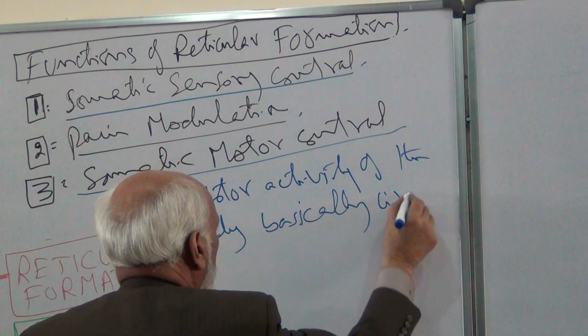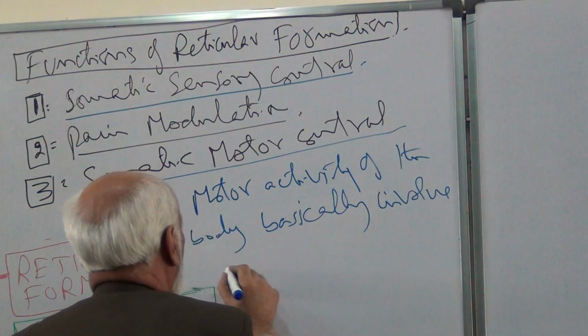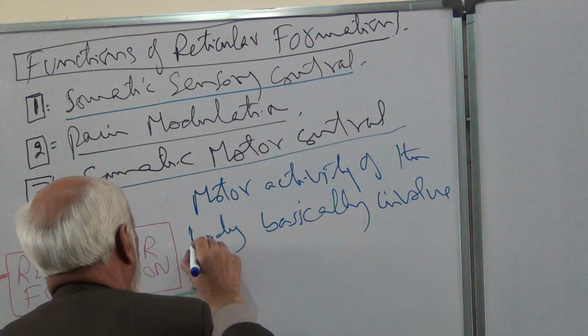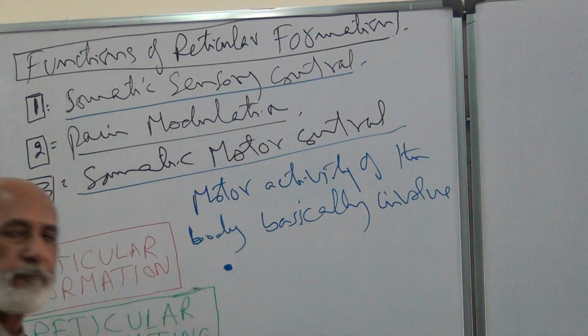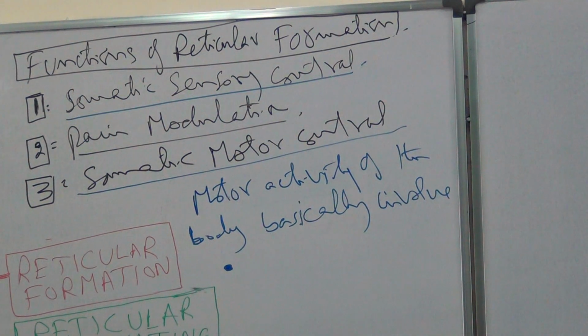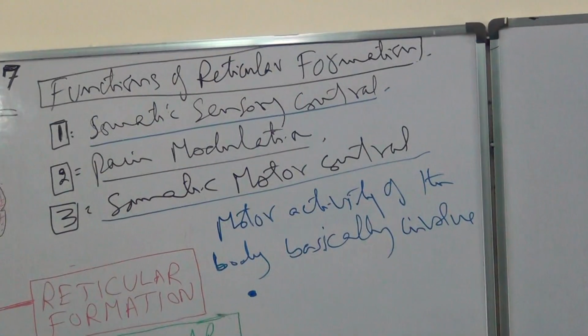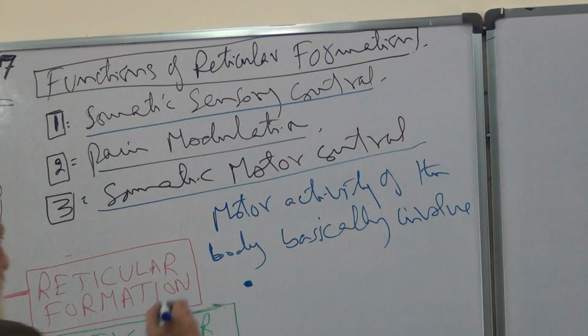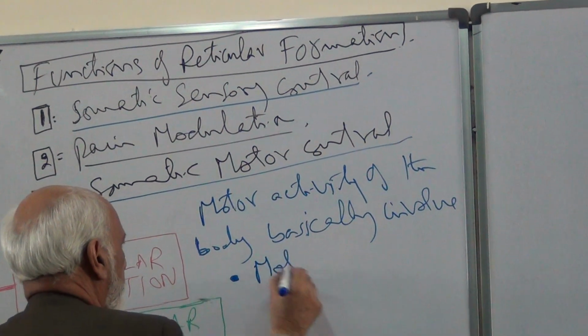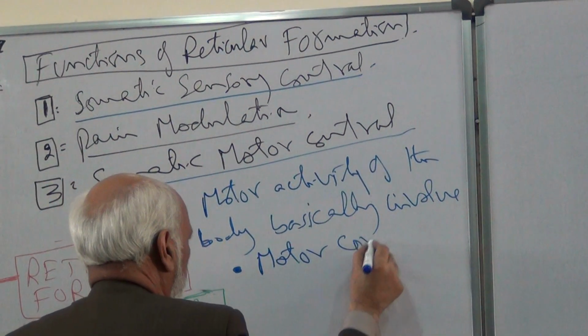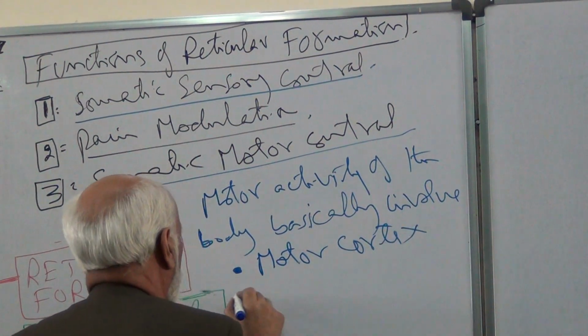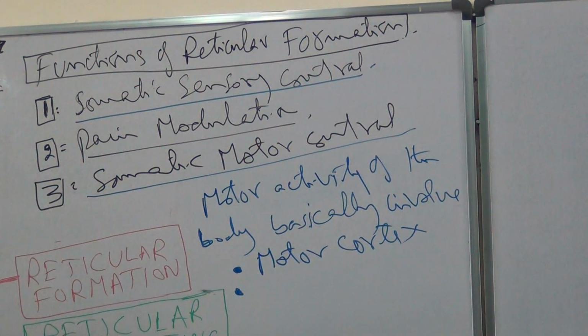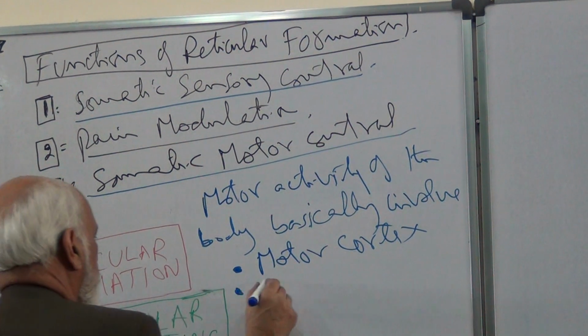Basically, it involves some important parts of the brain. What are these brain structures? The motor cortex of the cerebrum is involved in the motor activities of the body. Next, the cerebellum.